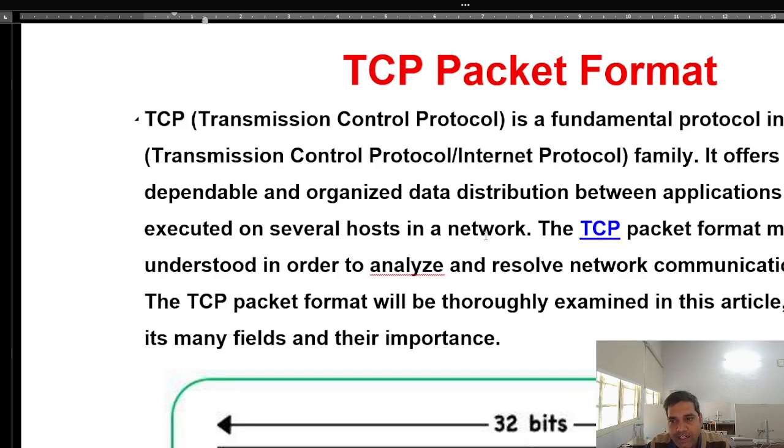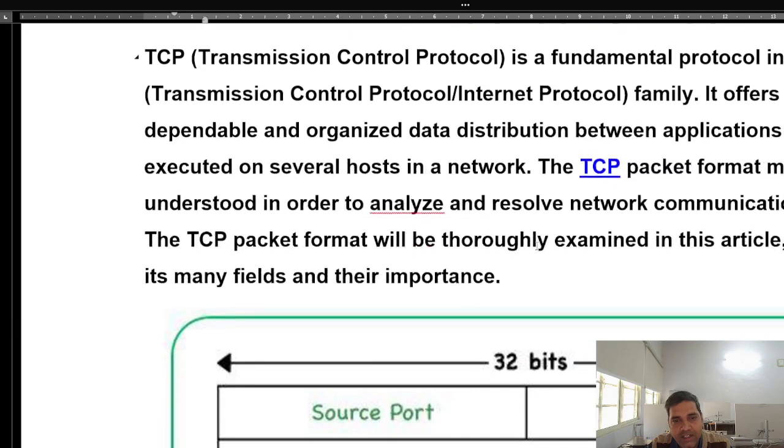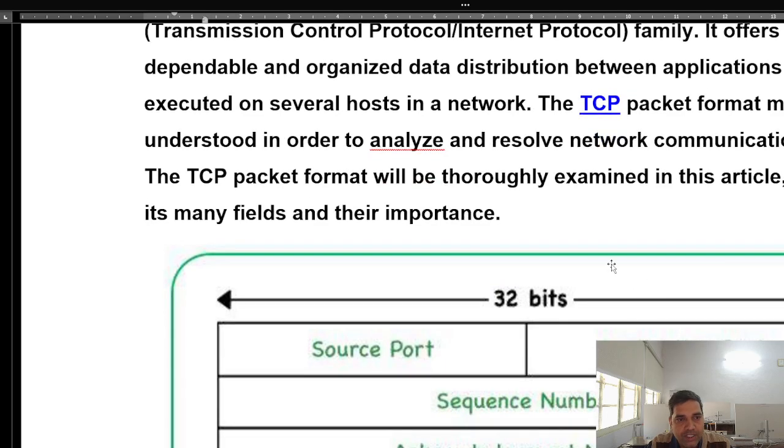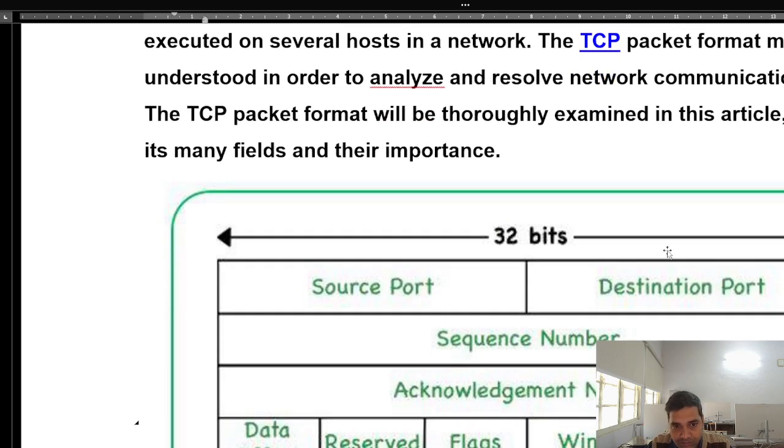Students, this packet format must be understood in order to analyze and resolve network communication issues. Suppose while sending, a packet is lost and doesn't reach the destination; how will this issue be resolved? If any error happens while sending the packet, how will it be resolved? Who will check that the packet we have sent is not tampered with? All these issues are resolved at this layer. So we'll see the TCP packet format here.